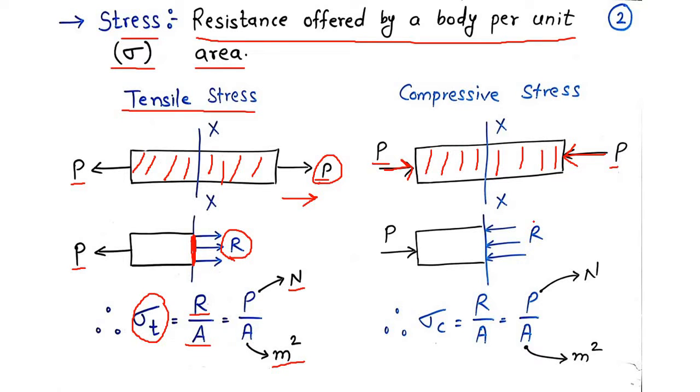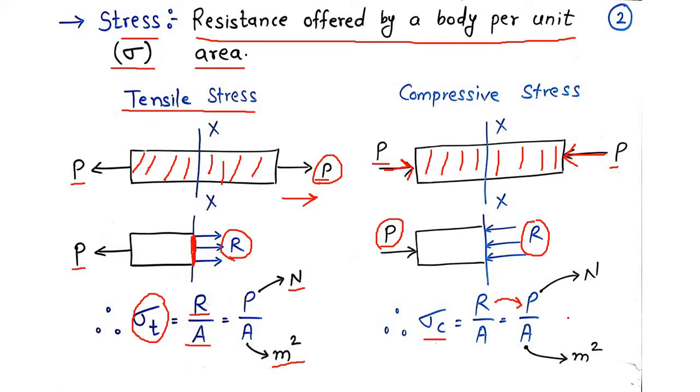Again the body will produce a resistive force of magnitude R, which will be equal and opposite to P. So again we can define compressive stress here, which is equal to R divided by A. Again we can write P instead of R. The unit of compressive stress will be Newton per meter square.